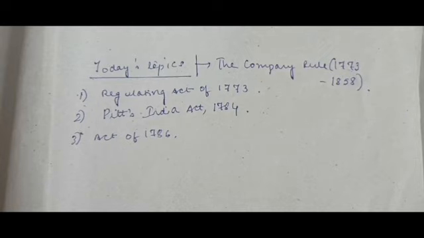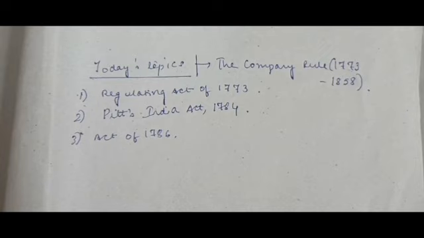So, as I just said, this was the beginning from where the British Crown started entering Indian territory via the East India Company. First it started controlling the East India Company. Now, a few implementations happened.